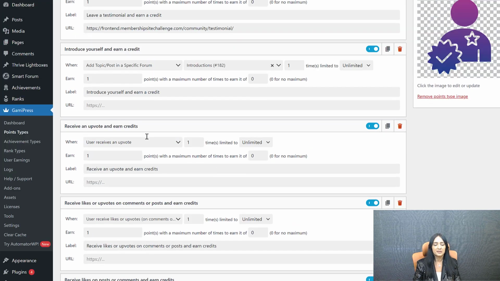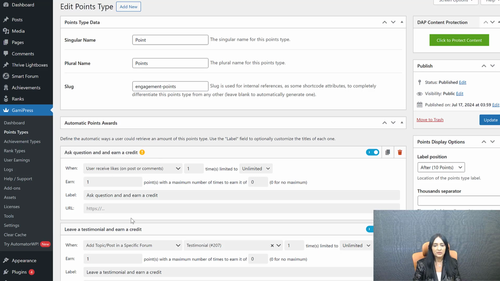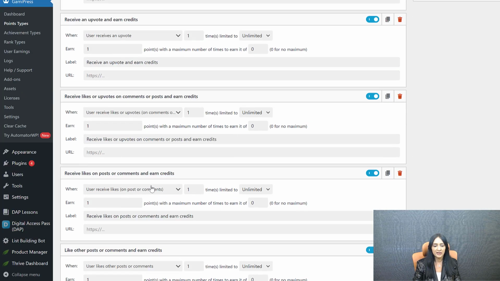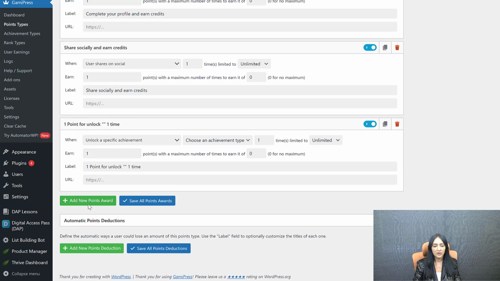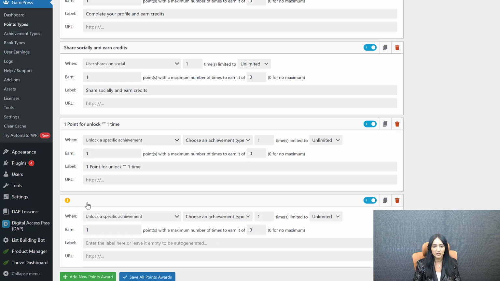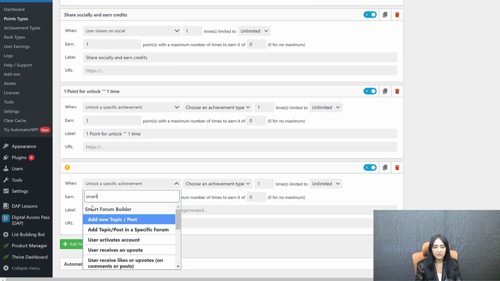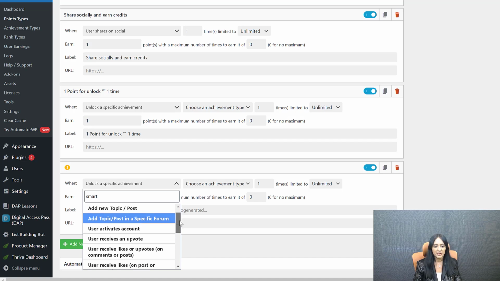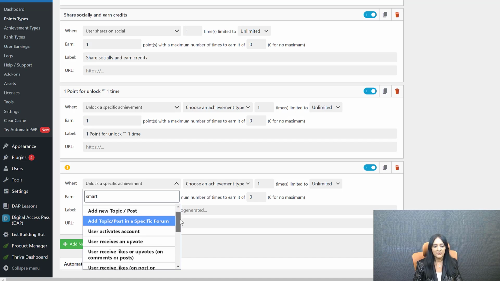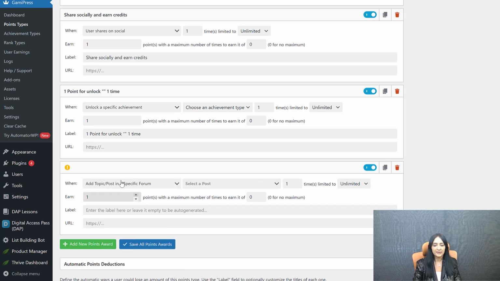Here, the first one I have added says ask a question and earn a credit. So first, let me show you how to do this, right? Then I'll show you what I have done. Click on add new points. Then you can say when will they get the point? What do they have to do in order to earn points? So first look for Smart Forum Builder. See right here. Now you can see all the activities under SFP. Then you can select the one, right? Say that you want to give a point if they add a topic in a specific forum. So you can select that.